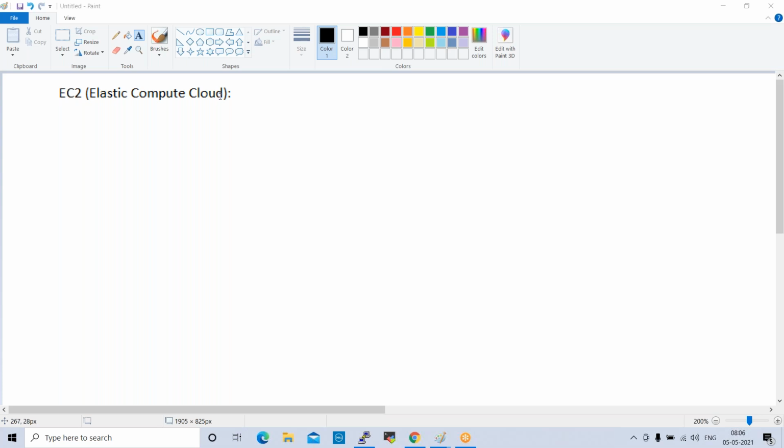EC2, Elastic Compute Cloud. So basically, what is elastic in general? What is elastic? Expandable. Yeah, it's expandable, right? Elastic means expandable, stretchable. So compute means, what is compute?